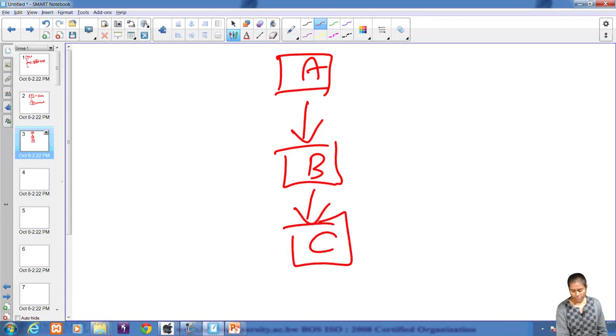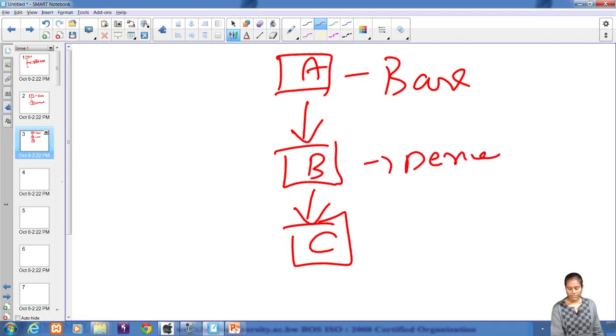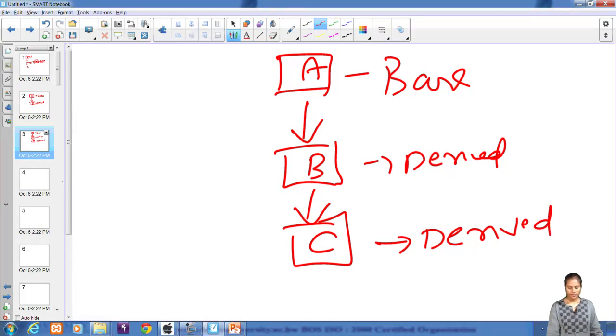So here in this program, let us say there are three classes A, B and C, and A is the base class and B is a derived class and C is also a derived class. Here B inherits the characteristics of class A, and C inherits the characteristics of both A and B, as B is the base class for C and A is the base class for B. B is the child class of A and C is the child class of B. So the inheritance where we have multiple classes in an order is known as multi-level inheritance.